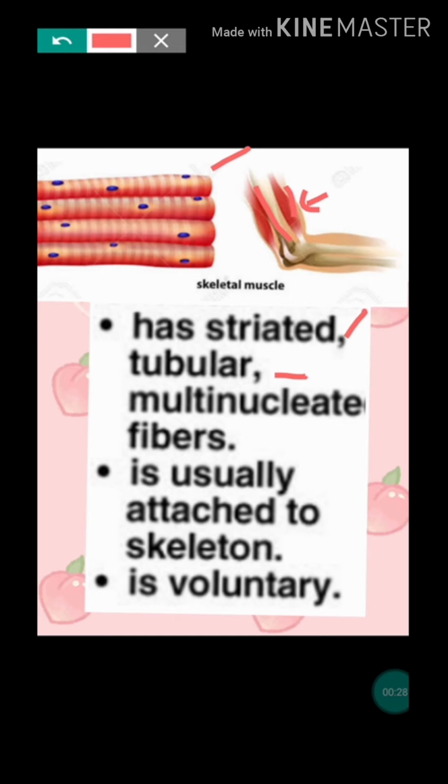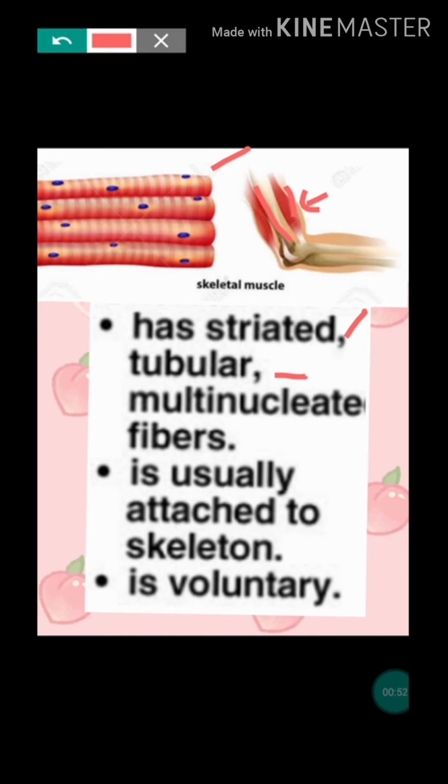In some regions both actin and myosin are present. That region is dark, and in another region only one protein is present, that is actin. So when we observe under the microscope we can see alternate light and dark bands, that is called a striation. So skeletal muscles are striated muscle. Another name of skeletal muscle is striated muscle and it is multinucleated.